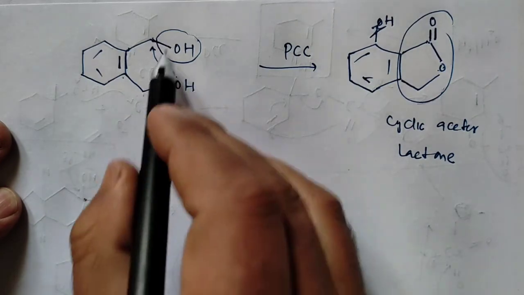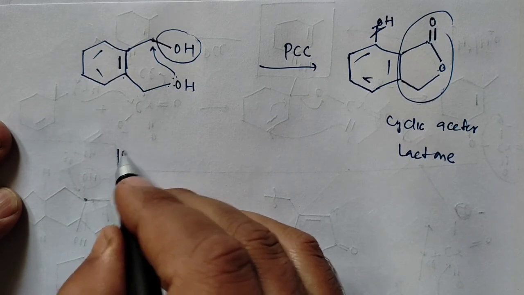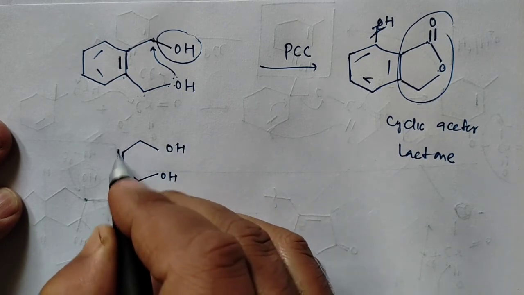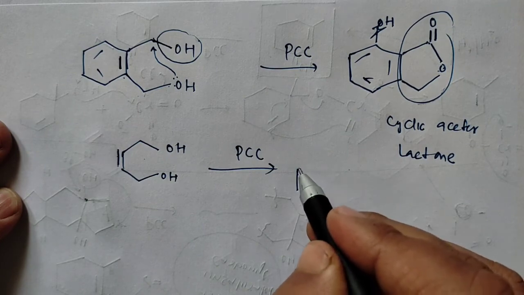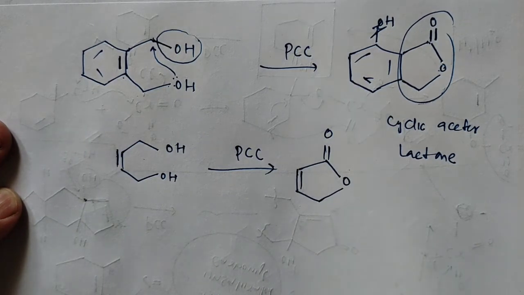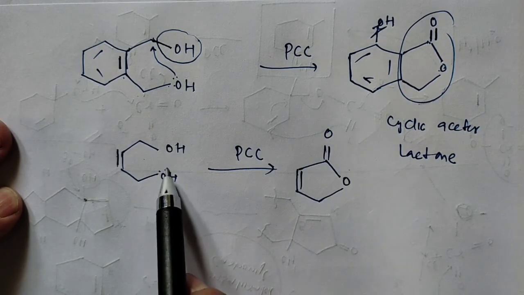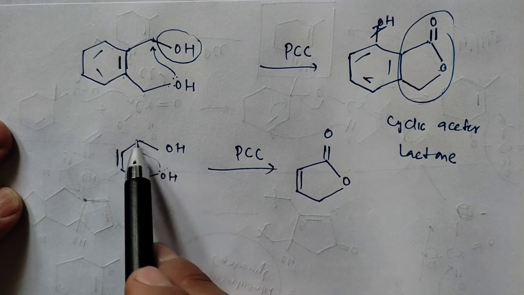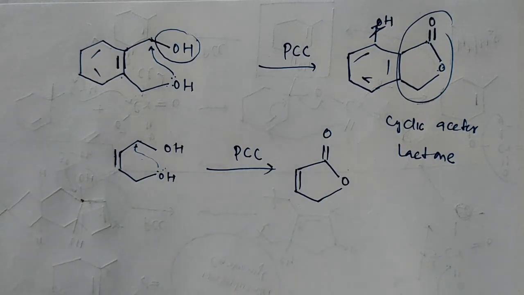So if you have 1,4-diol, ठीक है ना, with either, यहाँ से अगर आपका only यही compound भी होगा, then only you will get the same kind of product. If this is this type of compound, you have a double bond here, so you'll get this product formed, cyclic ester. So this is a bit unusual. So we have a ring formation here. This oxygen will attack this position, and then this COH will get converted to carbonyl, that's C double bond O. So the rest remains the same. So this was all about the pyridinium chlorochromate.